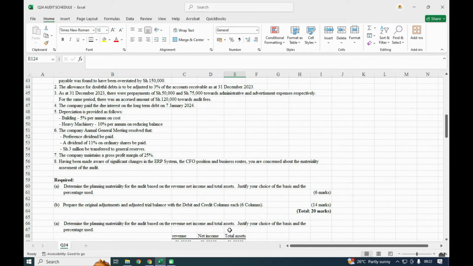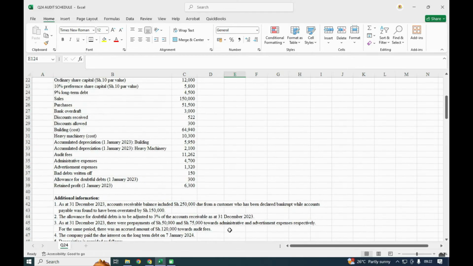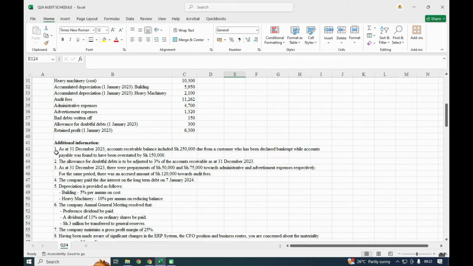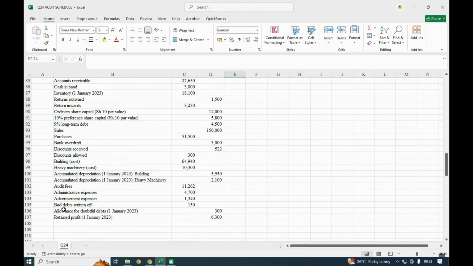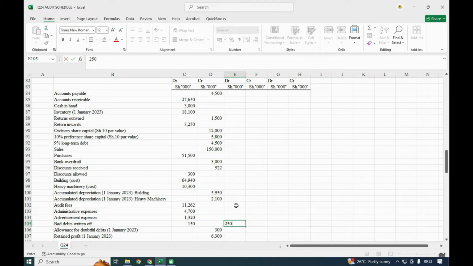So we go to the second part for the adjustments, and our adjustments are in the additional information. Like number 1, as of 1st December 23, accounts receivable balance included 250 due to a customer who has been declared bankrupt. So we shall write it off. Yeah, bad debts, there was a bad debts on this end. So we shall debit here the 250, and it will affect the accounts receivable.